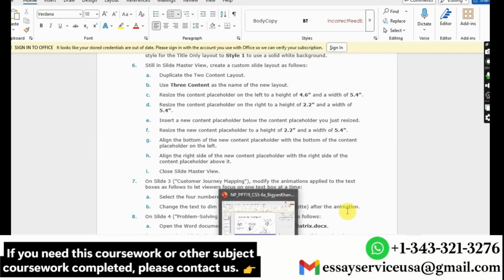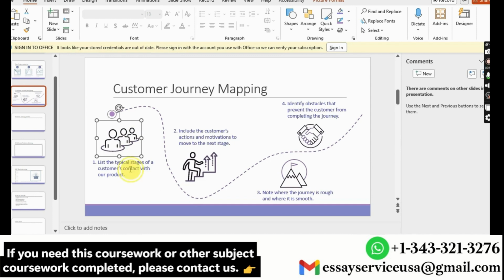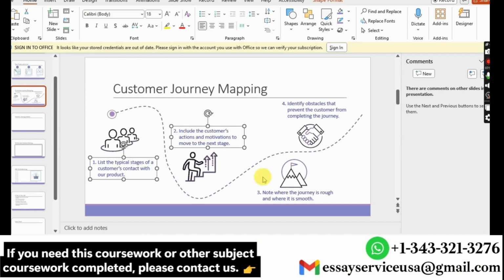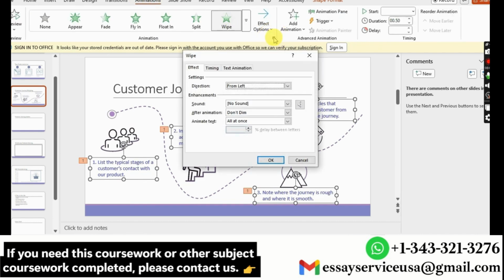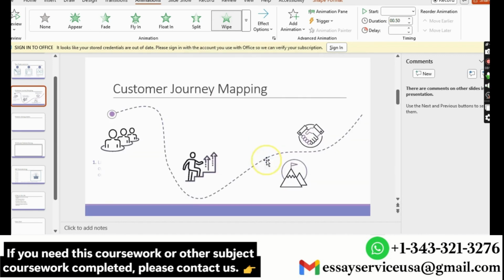And change the text to dim to gray after animation. So I have to select all the text boxes and then go to animation and then dim to gray. Okay.